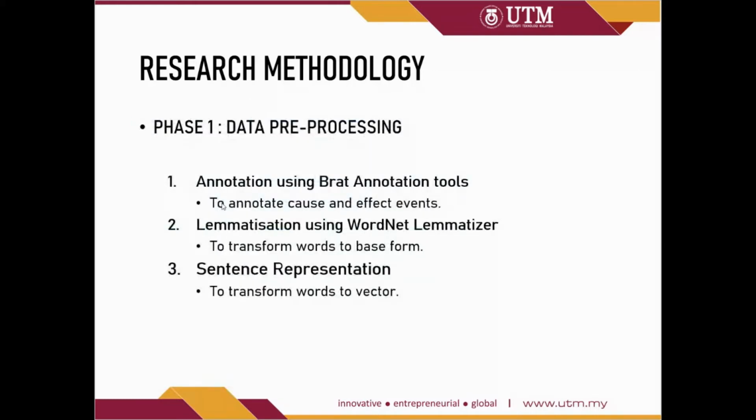In phase 1, data preprocessing, all the annotation will be done in the BRAT annotation tool to annotate the cause and effect, and also label the sentence with their relation, such as cause-effect or effect-cause. Then the words will be transformed into their base form by using the WordNet lemmatizer and also transformed into lowercase. Next, sentence representation, which converts the words into vectors. This is because the model takes only numerical matrices as the input data.